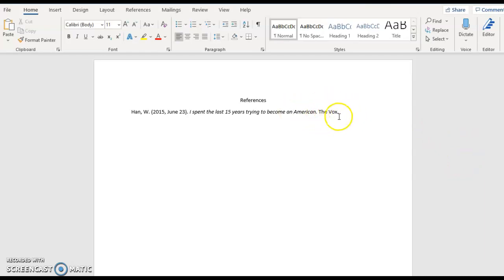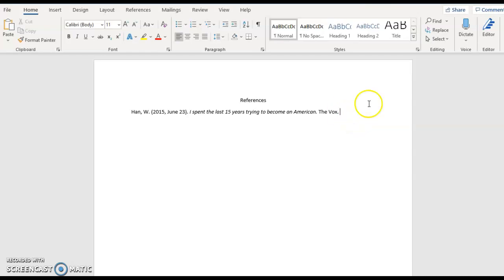This shows that this is a web article or an online source. If this were published in Time Magazine and there was a volume and issue and a page number and it was on paper and you went and looked it up at the library, then these two things would be formatted differently. The title would be not in italics and the source would be in italics. But because this is an online source, this is the way that you format it.